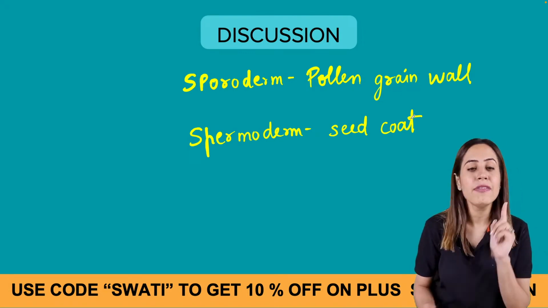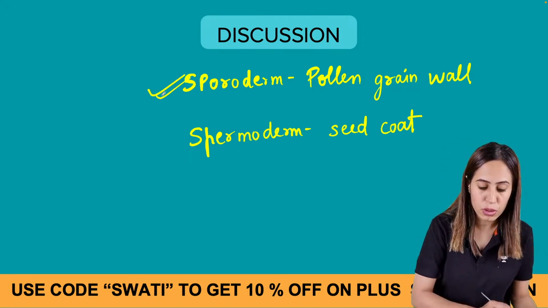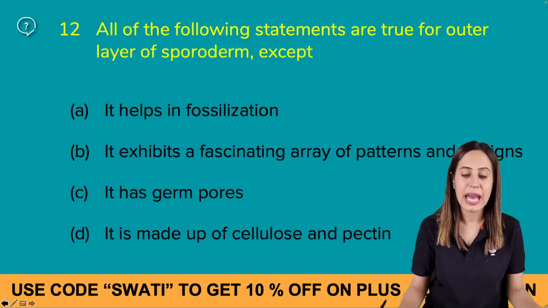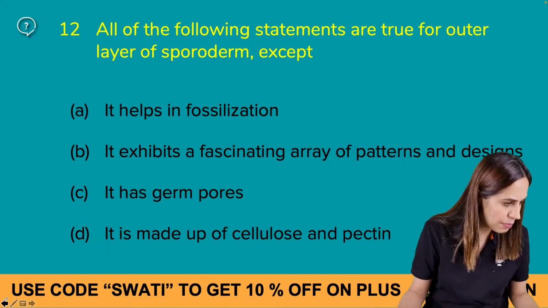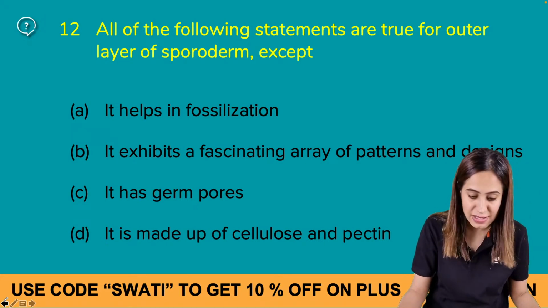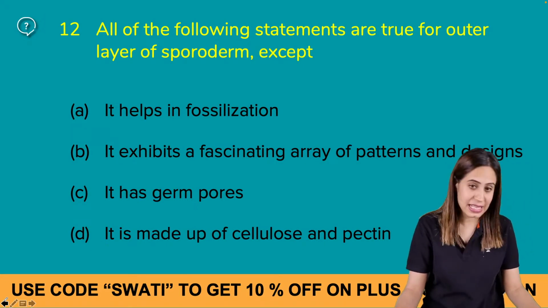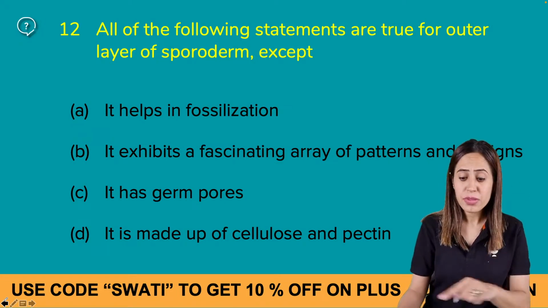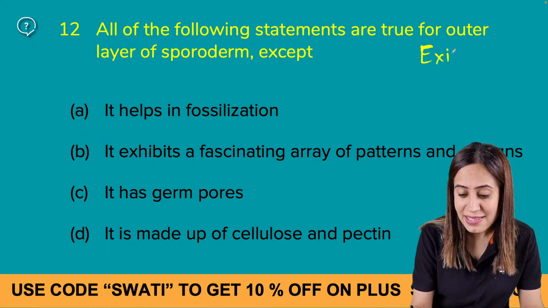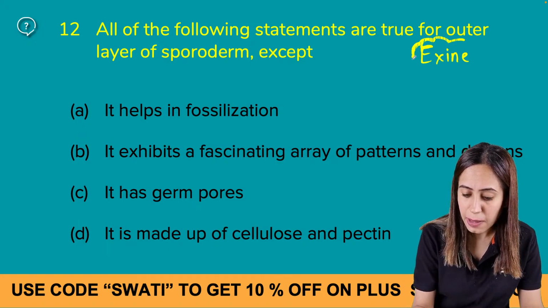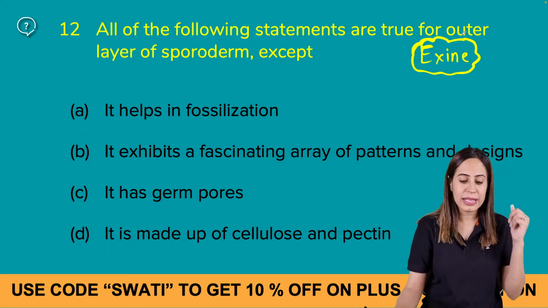So here we are going to discuss sporoderm, that is exine and intine, that is sporoderm. So which is the outer layer? Tell me the answer. RF, okay. The answer is D. RF is saying, excellent, yes. Why? Because the outer layer of the sporoderm is exine, which is made up of sporopollenin.